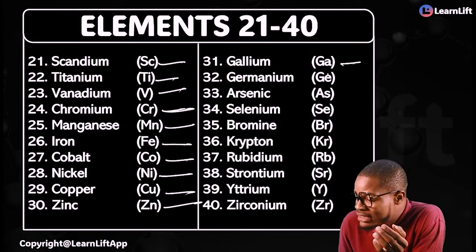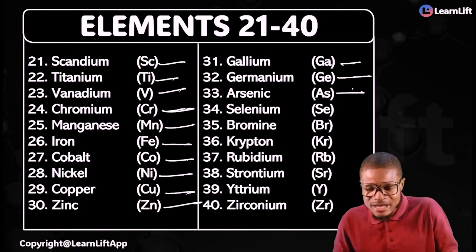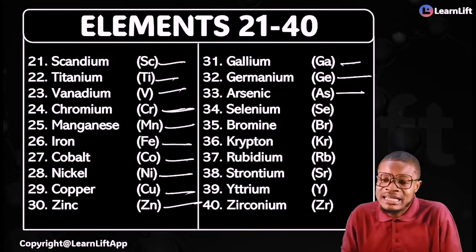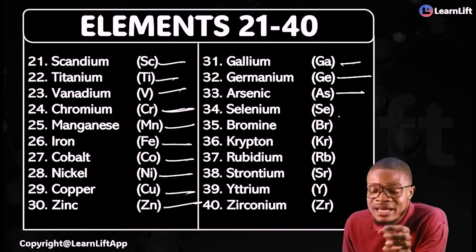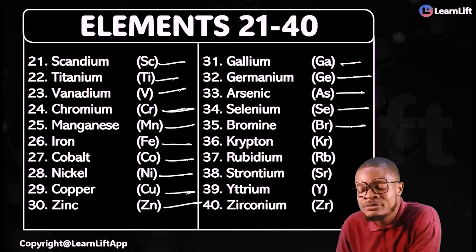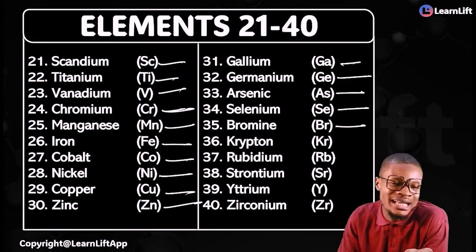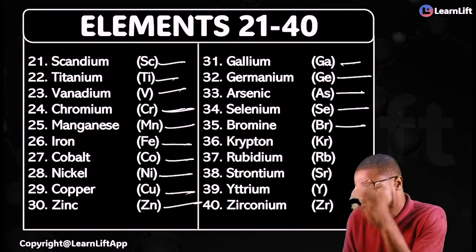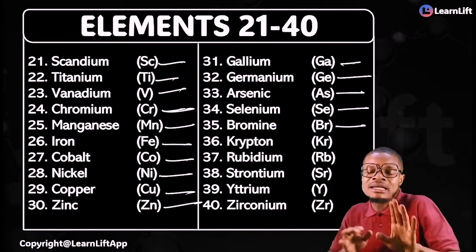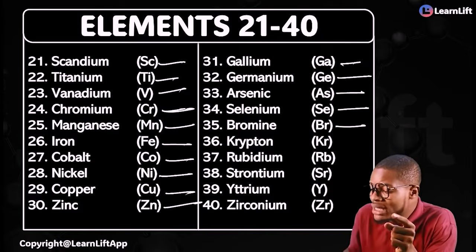Are you seeing it now? Then you now say germanium, arsenic. Germanium, arsenic. Selenium, bromine. Germanium, arsenic. Selenium, bromine. Germanium, arsenic. Selenium, bromine.